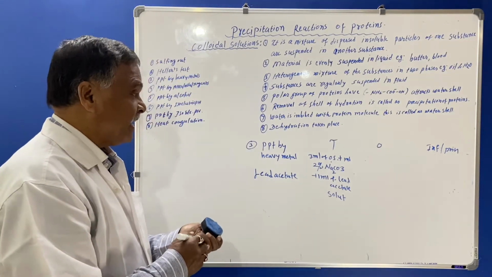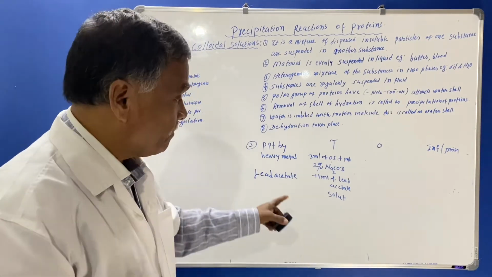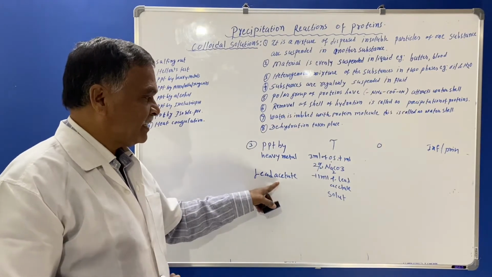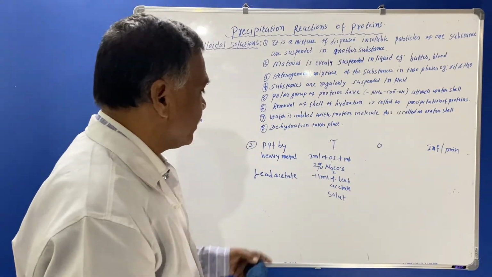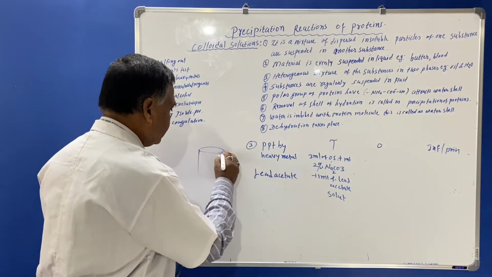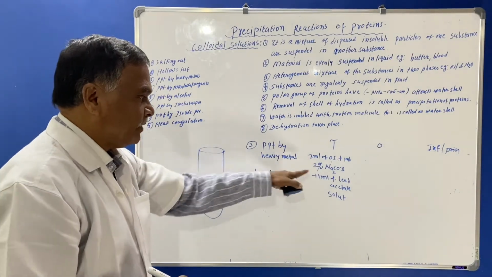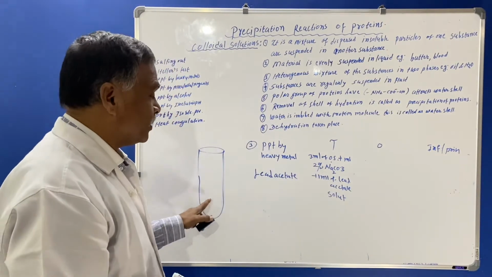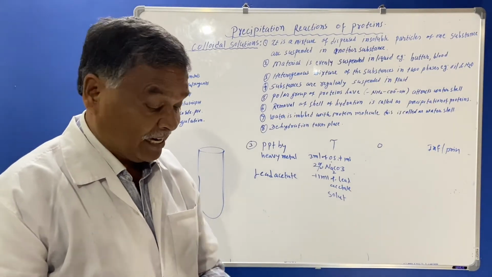Now here it is very interesting. Proteins are precipitated by the heavy metal. Heavy metals we can use mercury also, lead acetate also. Here we are using lead acetate, and you can see that we are taking 3 ml of original solution in a test tube, and 2% Na2CO3 we are adding here, and 1 ml of lead acetate. Now you must know that when we add Na2CO3, it is alkaline in nature.